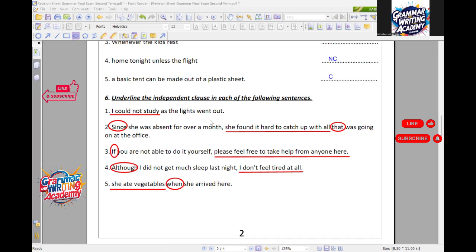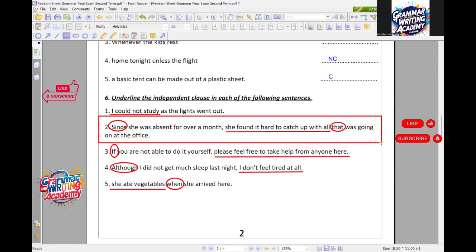In number 2, I have a sentence: since she was absent for over a month, she found it hard to catch up with all that was going on at the office. In this sentence you have both a subordinating conjunction, which is since, and a relative pronoun, which is that. For that reason, I have to avoid what's coming after the subordinating conjunction or the relative pronoun.